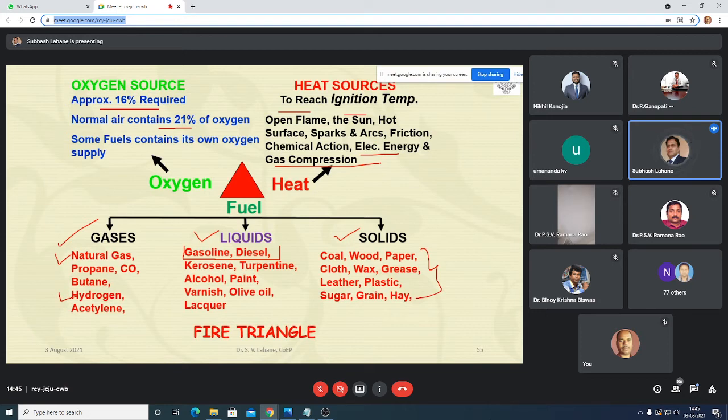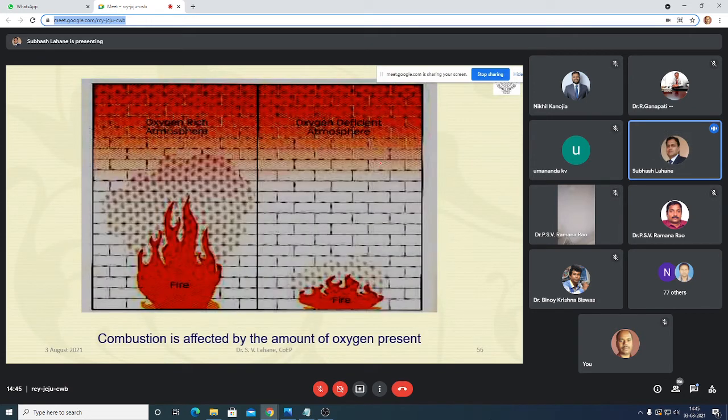So this is a similar fire triangle. Now just compare these two flames. You see how this one flame is propagating, and this flame is not propagating in a proper way. Why? Because there is an oxygen deficiency. Here there is rich oxygen in the atmosphere, and that's why this flame is propagating properly, and obviously there will be perfect combustion. But here you won't expect perfect combustion because there is no proper flame propagation, because of the oxygen deficiency. So there should be proper or sufficient oxygen availability for any combustion reaction.